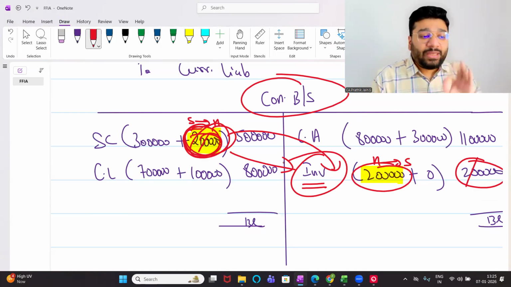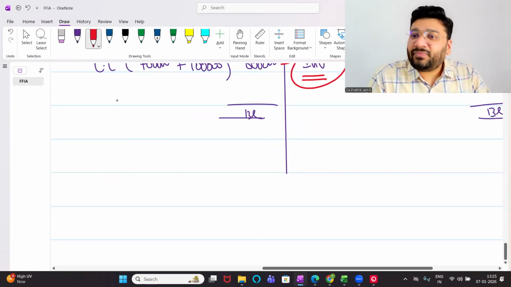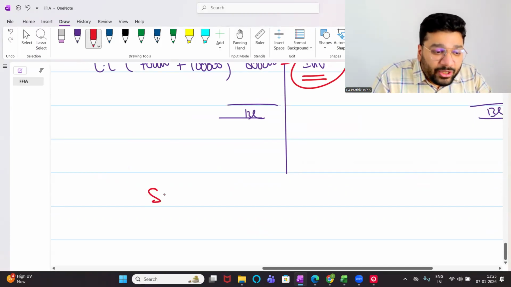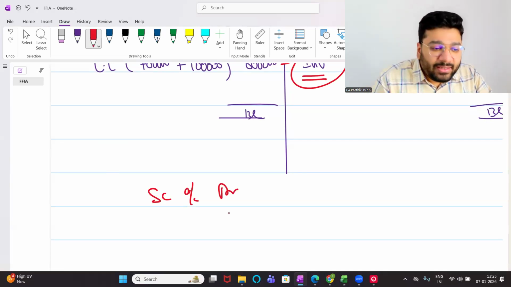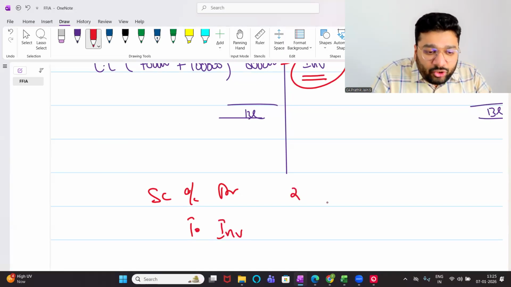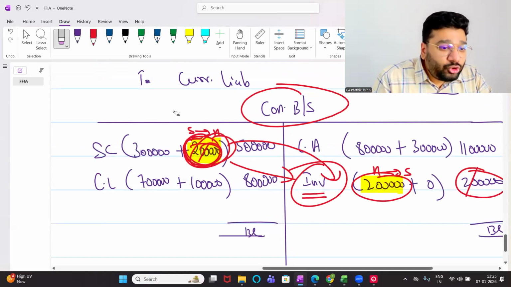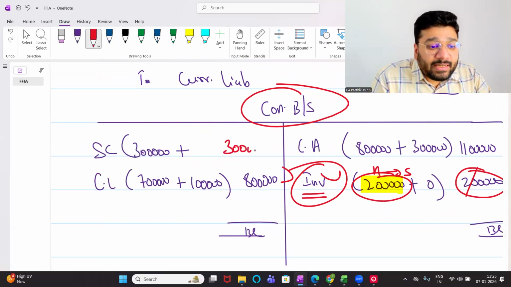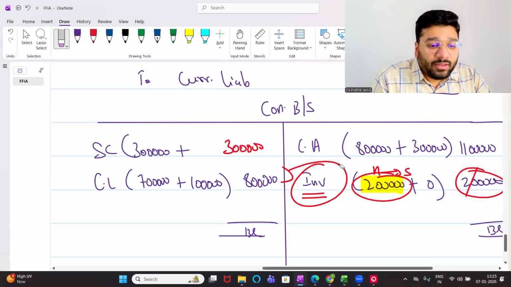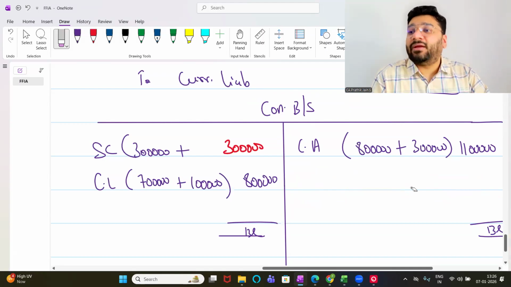So now tell me, people, to cancel capital investment, what entry will I pass? Share capital is on the credit liability side. To cancel it, I'll give a debit. So share capital account, debit. Investment is an asset having debit balance. To cancel it, I'll give a credit. So to investment. How much? 2 lakh, 2 lakh. The moment you pass the second journal entry, from the share capital, this 2 lakh will vanish. And how much will become? 3 lakh rupees. Listen, this is a very important point. And from your balance sheet, asset side, this investment will vanish. This is the first learning of your consolidation.